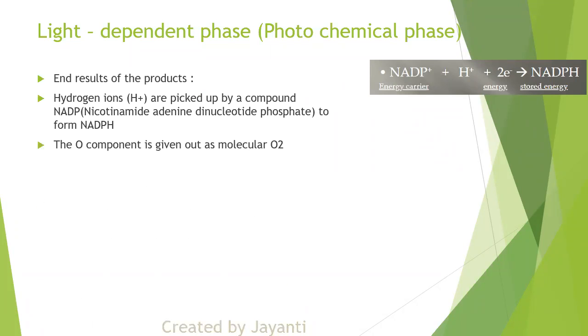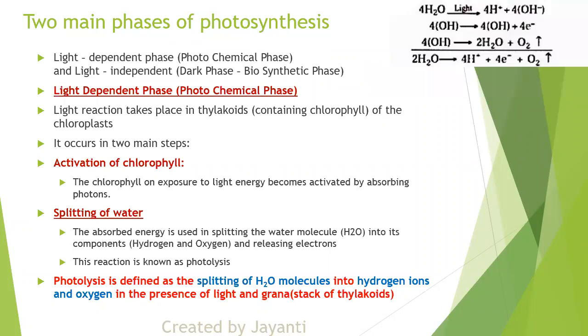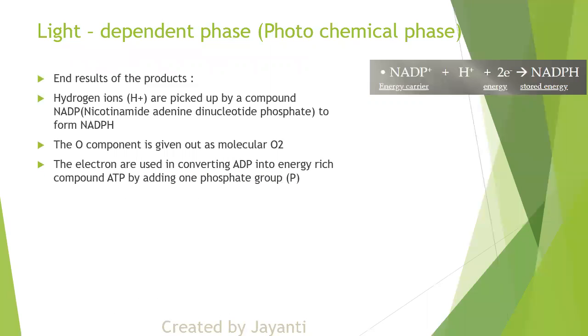Okay. Now the oxygen component. Now if you remember, यहाँ पे तीन चीज generate हो रहा है ना, hydrogen, electron and oxygen. So oxygen, so it will come out as ये. And what will happen with that electron? See, 2 electron is getting utilized in that NADP. What about the other 2 electrons? Where are these electrons going? It is converting ADP into ATP. Now, ADP is also present in plant.